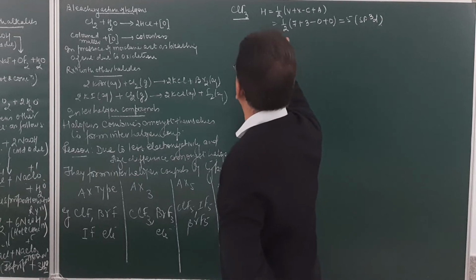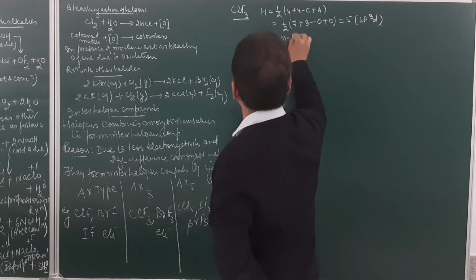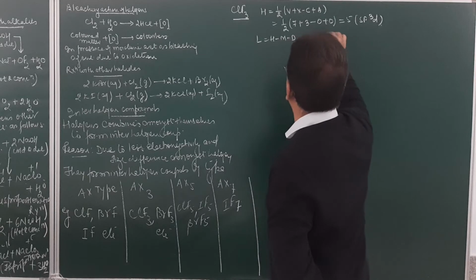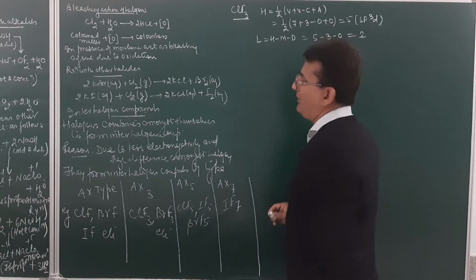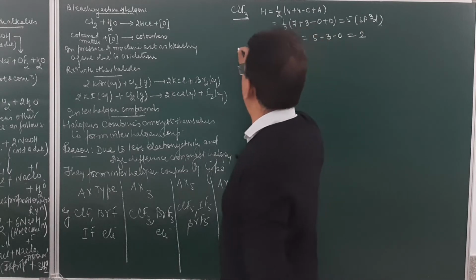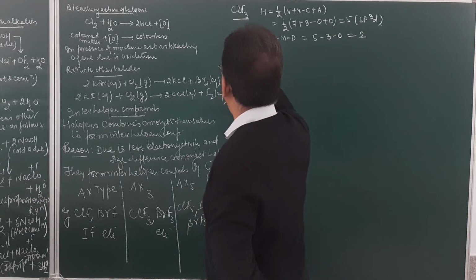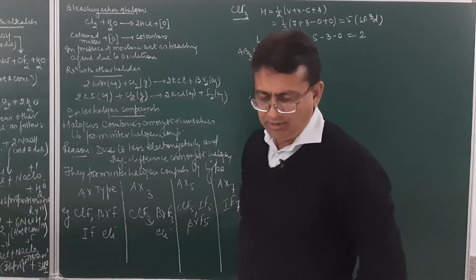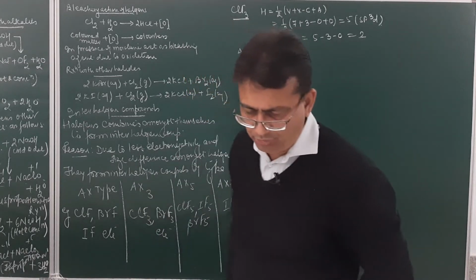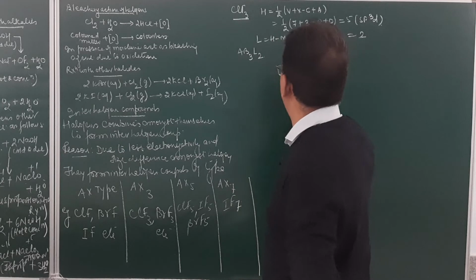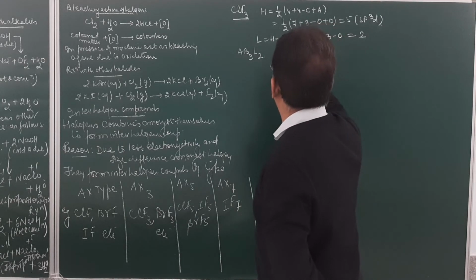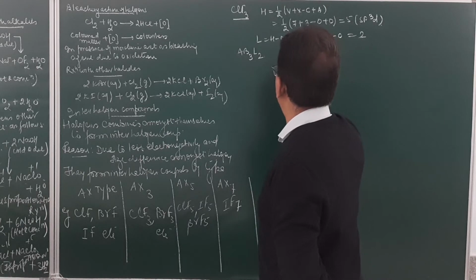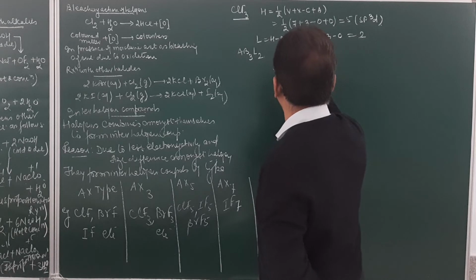Now, lone pair will be equal to H minus M minus T, which is 5 minus 3 minus 0, equal to 2. Am I clear? So this is a molecule of the kind AB3L2, I mean to say it has 3 bond pairs and 2 lone pairs. What will be the geometry? It will acquire the T shape, with F, F and F and the 2 lone pairs of electrons.